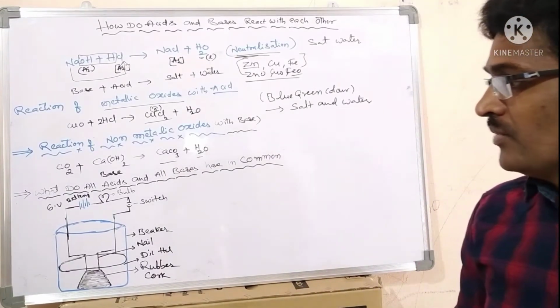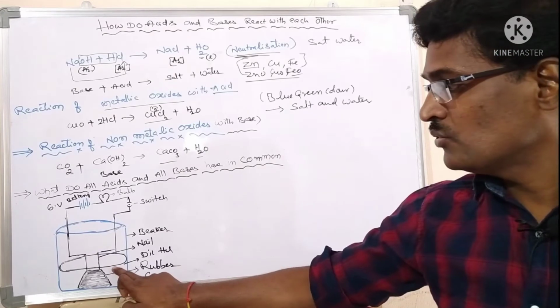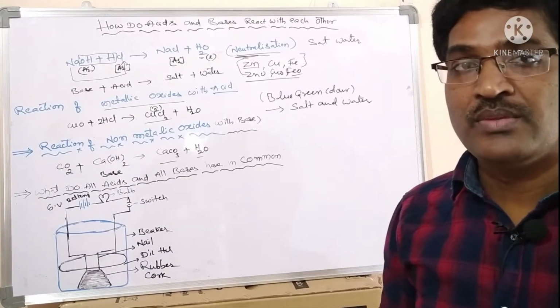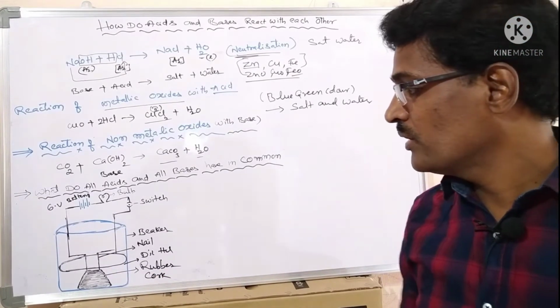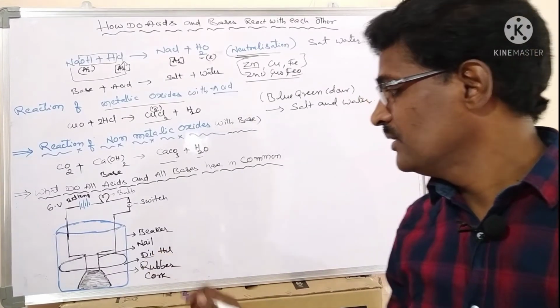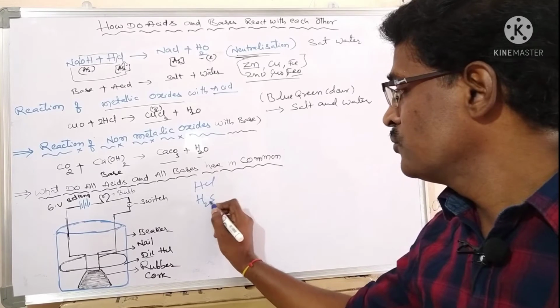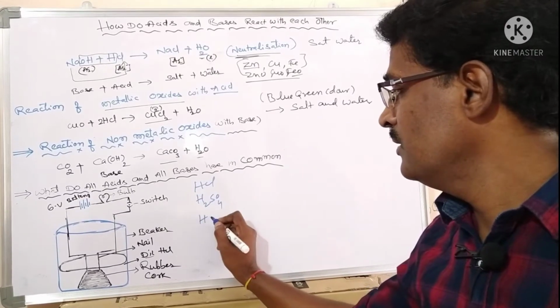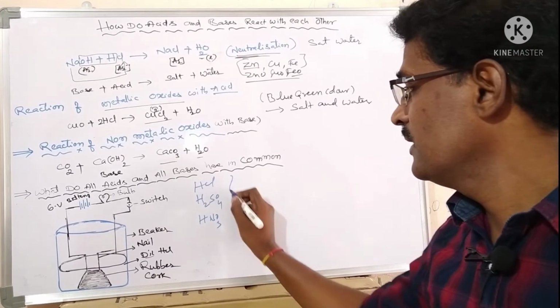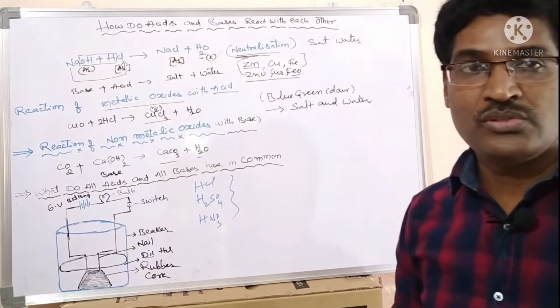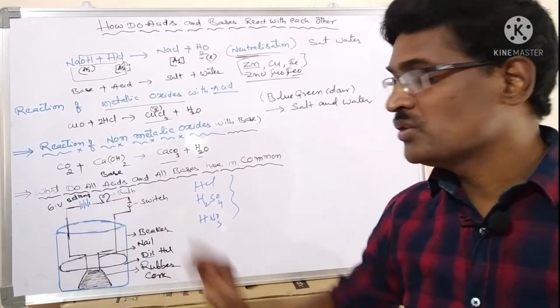Now in this beaker we take some solution. That solution is hydrochloric acid, H2SO4 and HNO3. What happens? We check whether the bulb glows or not.